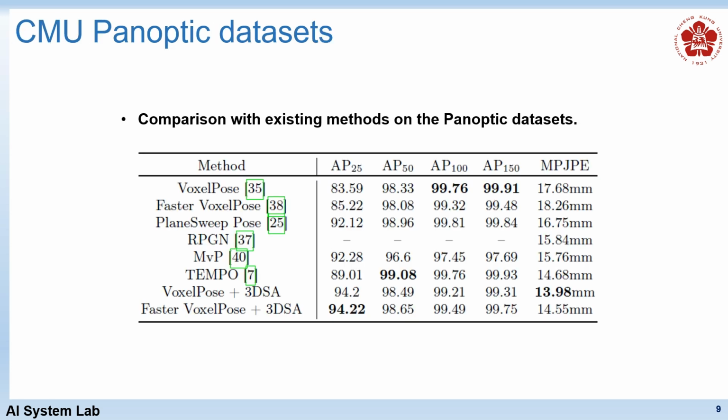Here is our result on the Panoptic dataset. As illustrated in the table, by incorporating the space attention module with 2 voxel-based methods, VoxelPose and Faster VoxelPose, our model achieves 94.2% and 94.22% on the most strict evaluation metric, AP25. Remarkably, both methods achieve much lower MPJPE with values of 13.98 and 14.55, outperforming TEMPO and achieving the SOTA records. This demonstrates the effectiveness of our space attention module.